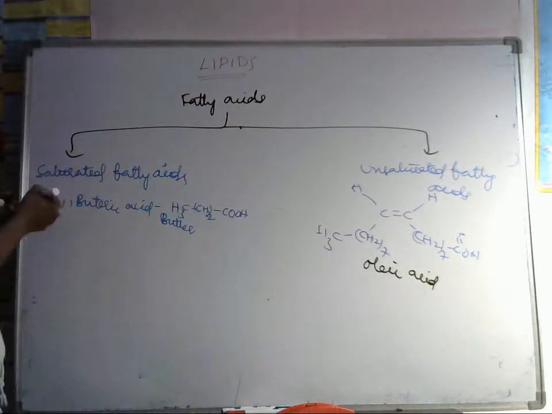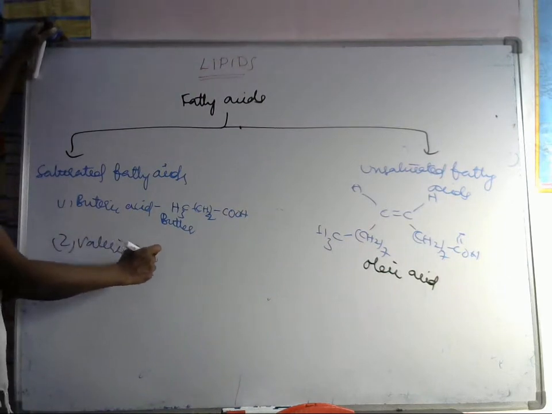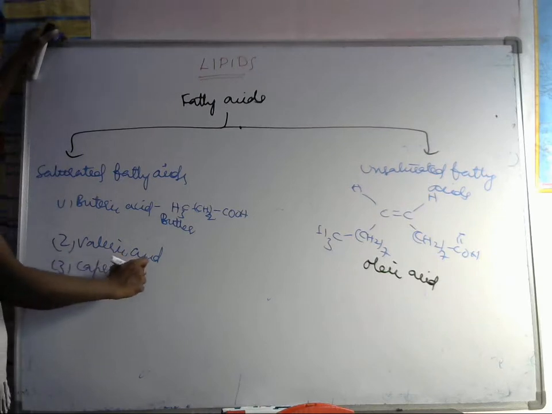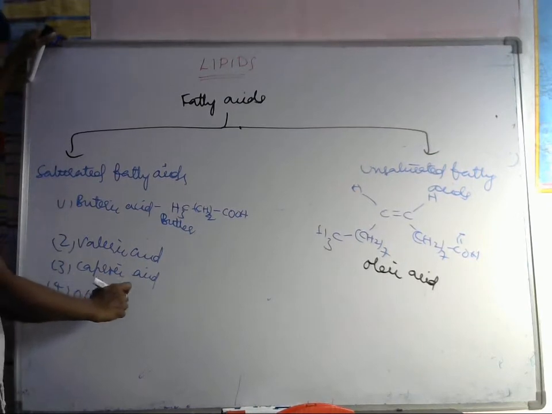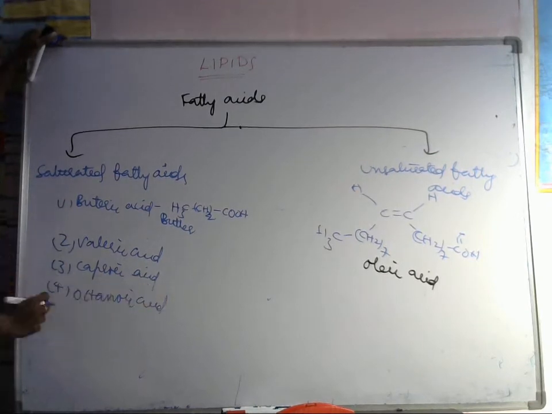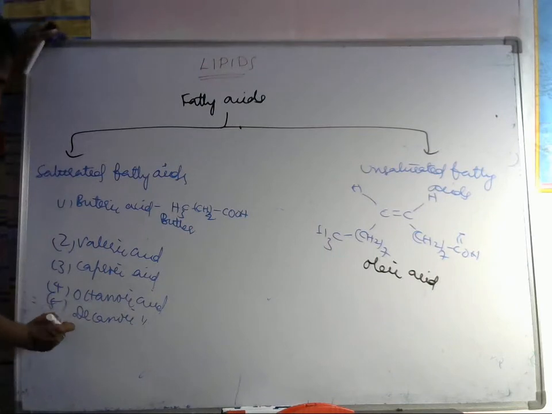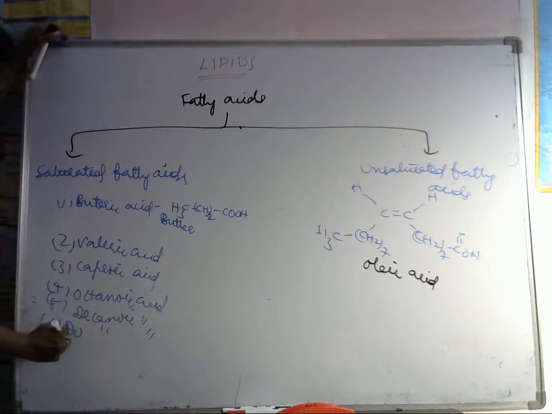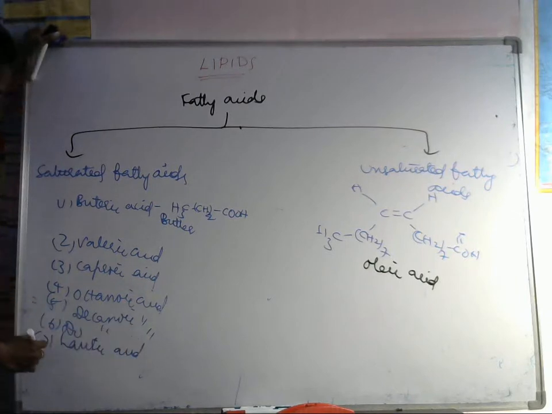Like that, here valeric acid is there, caproic acid, octanoic acid, decanoic acid, and dodecanoic acid, that is lauric acid, myristic acid.